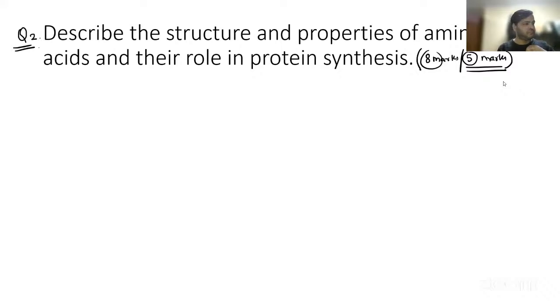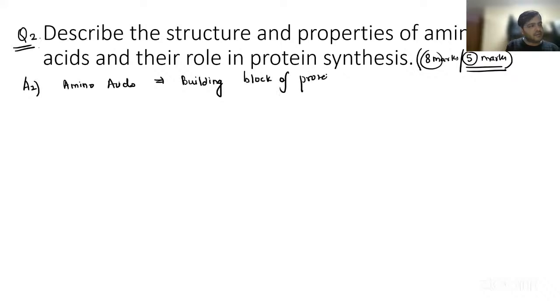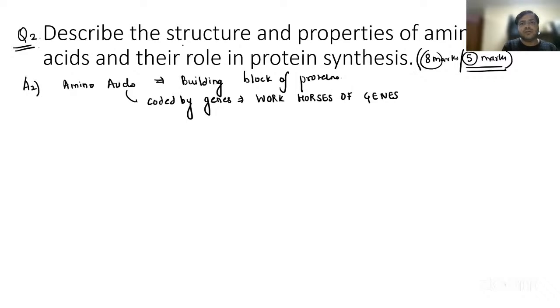Now, you already know the amino acids. The amino acids, they are basically building blocks of proteins. And remember that the proteins or the amino acids, they are coded by the genes. We already know they are the workhorses of genes, right?